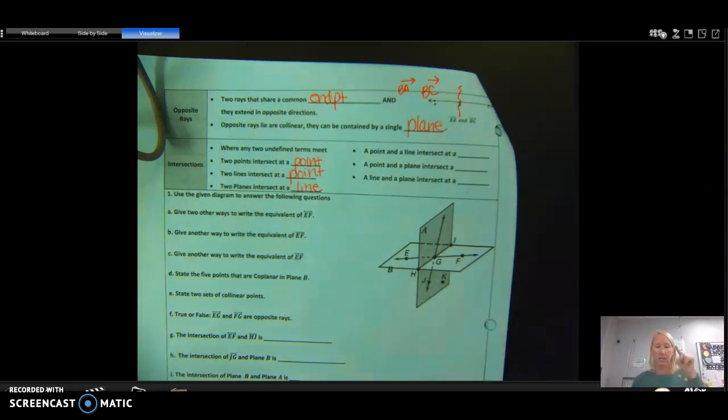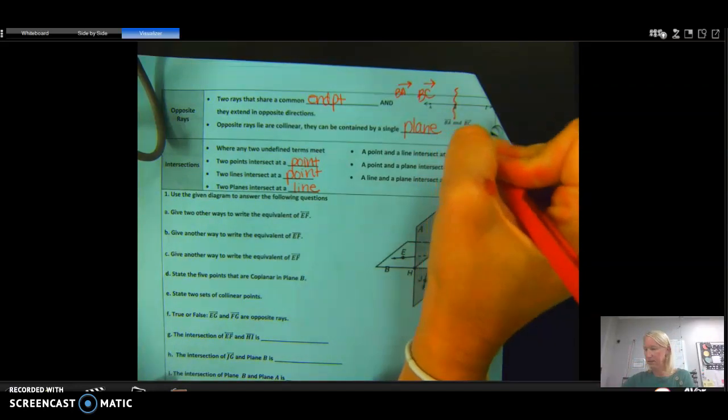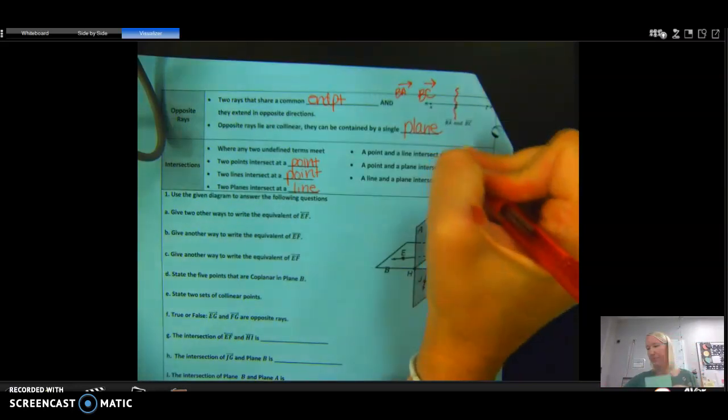So a point and a line. So here's a point. Think of just the tip of the pencil and a line. What are they intersecting at? They just intersect at a point. A point and a plane. So I have my plane and I put just a point on it. So that intersects at just a point.